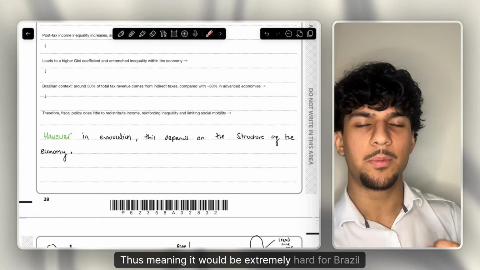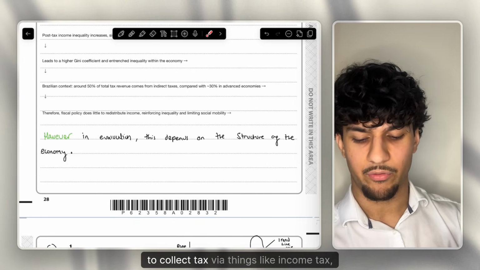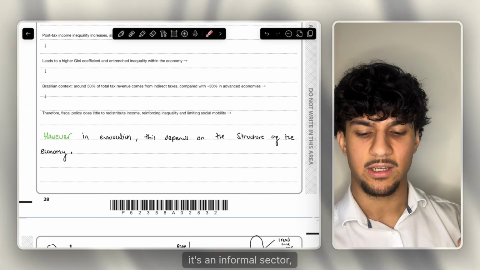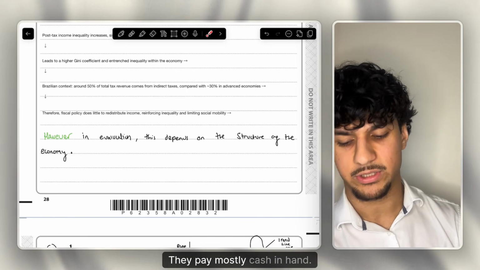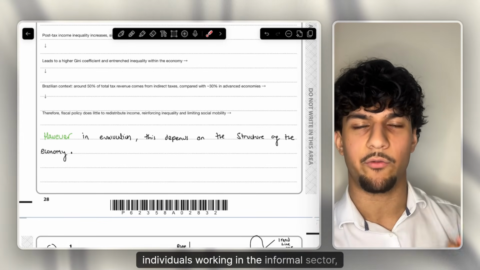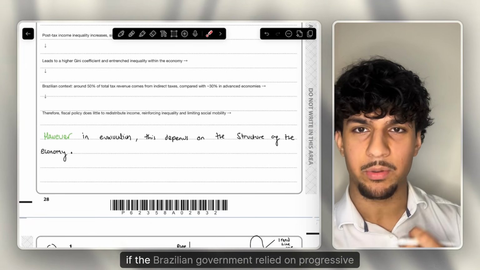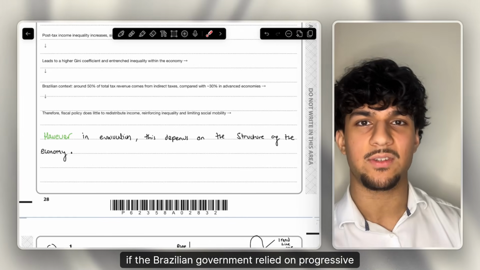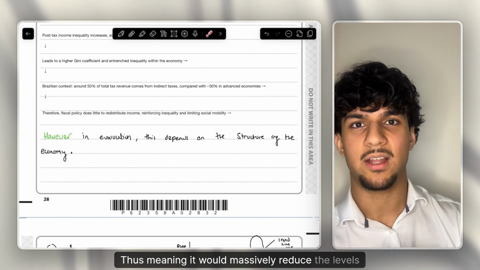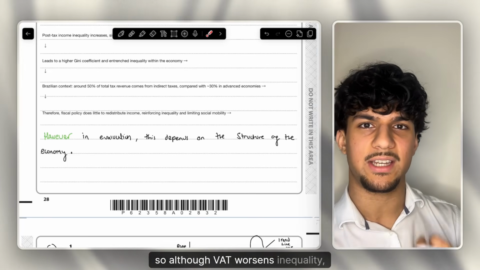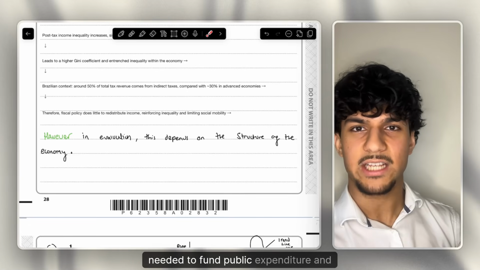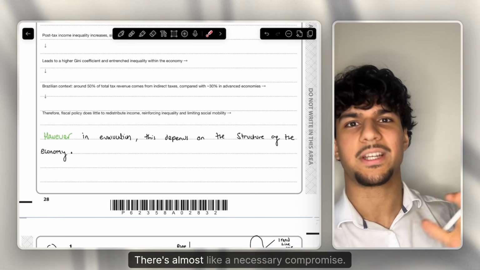Thus meaning it would be extremely hard for Brazil to collect tax via things like income tax, corporation tax, since like I said, it's an informal sector, it doesn't pay actual taxes, they pay mostly cash in hand. Thus meaning, due to the structure of around 40% of individuals working in the informal sector, if the Brazilian government relied on progressive tax systems, there would be mass tax evasion, thus massively reducing the levels of tax revenue. So although VAT worsens inequality, it provides a stable tax revenue source which is needed to fund public expenditure and social programs. It's almost like a necessary compromise.